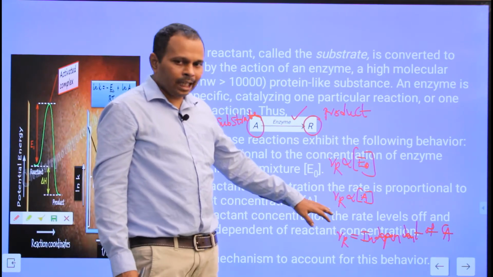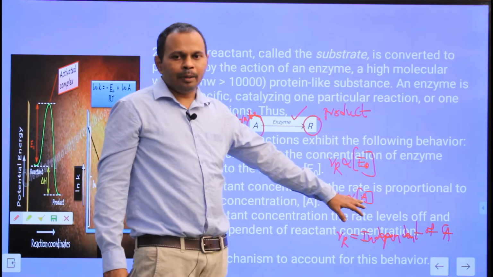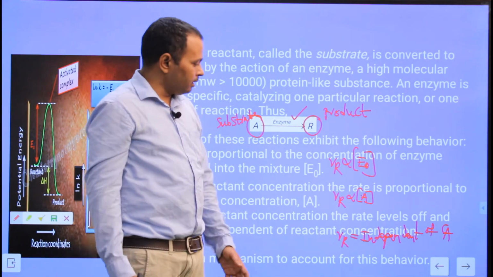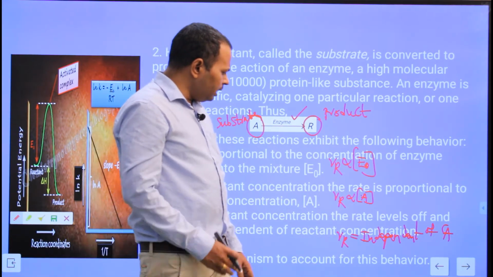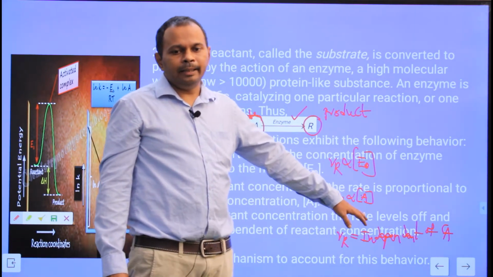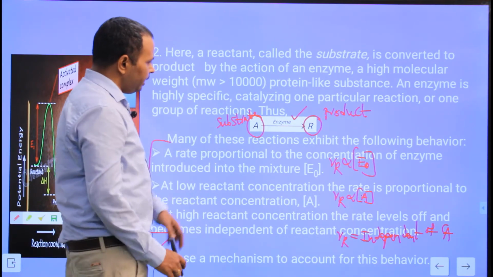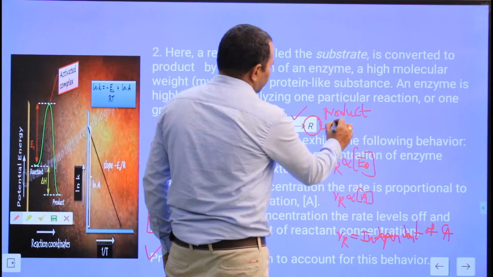And the second one: at low reactant concentration, the rate of formation of R, that is the product, is directly proportional to the concentration of the substrate, that is A. And at high reactant concentration, the rate of formation of R is independent of the concentration of A. So for this given reaction, we should develop the reaction mechanism.